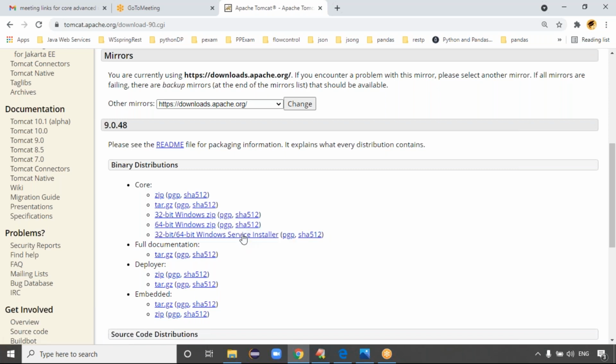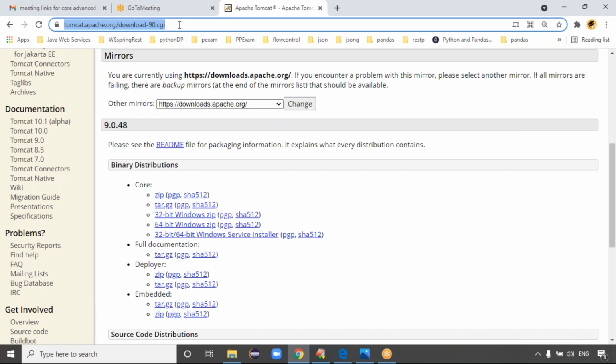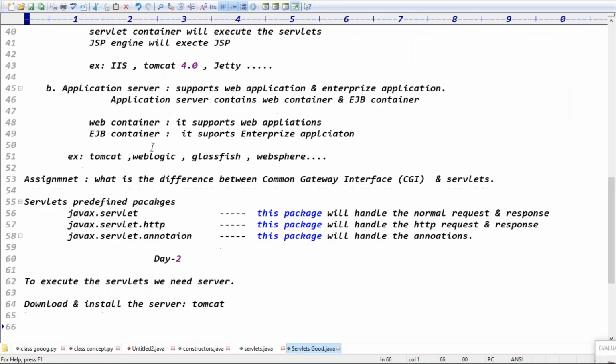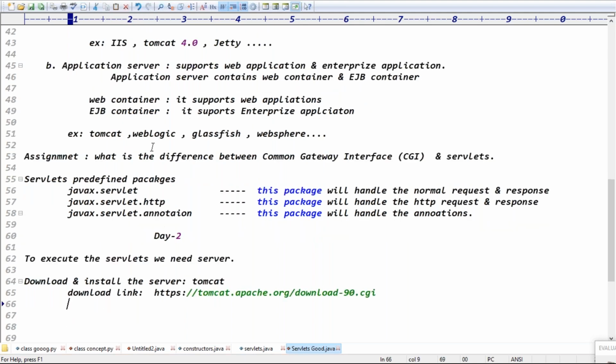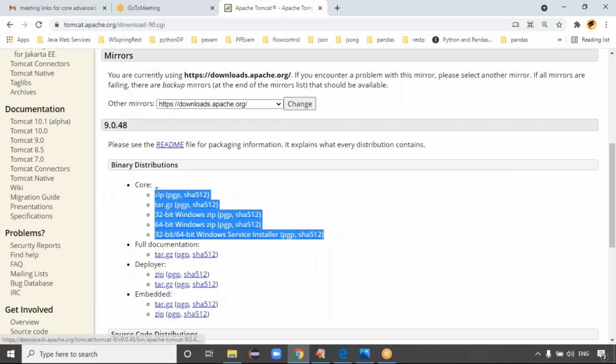We have to click on this file basically. Is that clear now? In this one, this is a download link, guys. So download and install the server. Okay, download link you can take. This is a link for the downloading process. In this download link, we can take this file, guys.